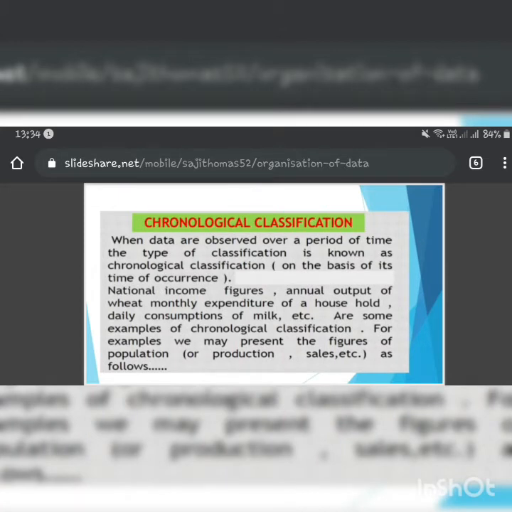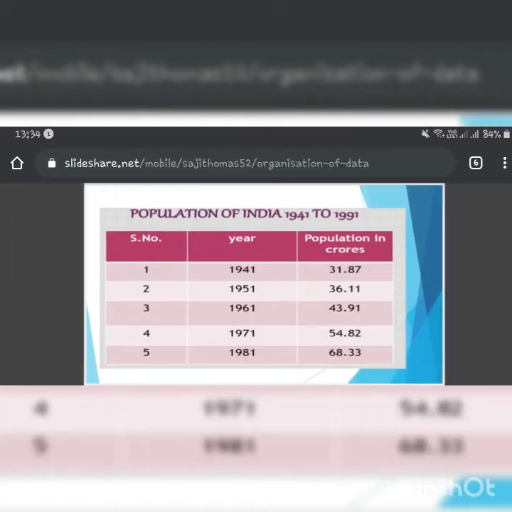Chronological, when the classification is on period of time, like on the basis of time of occurrence. Suppose national income figures, annual output of wheat, or monthly expenditure. Why so? Because these are calculated over a period of time. It's not like that it gets calculated frequently. It takes time and it gets calculated over a period of time. So these are the examples of chronological classification.